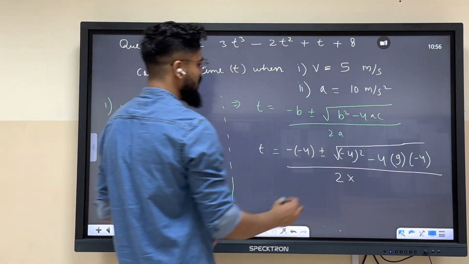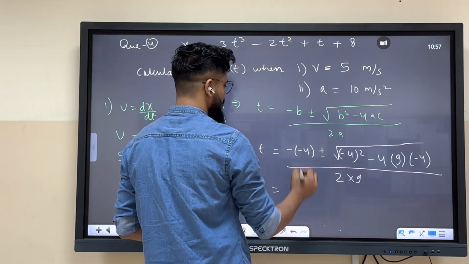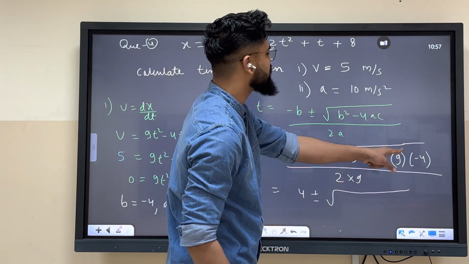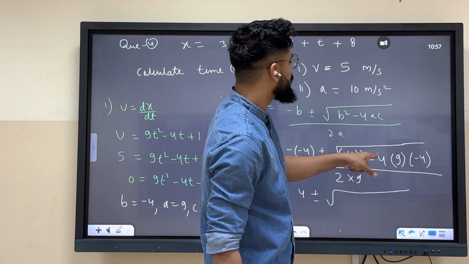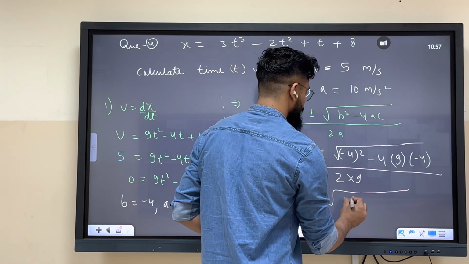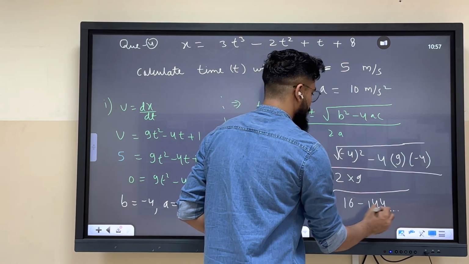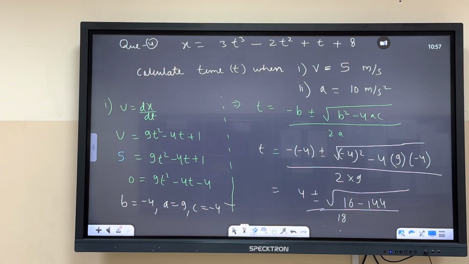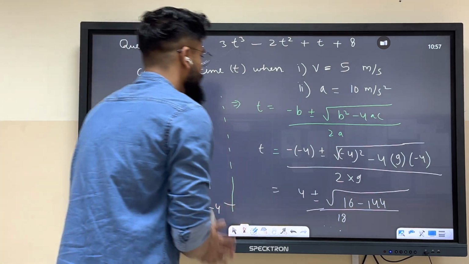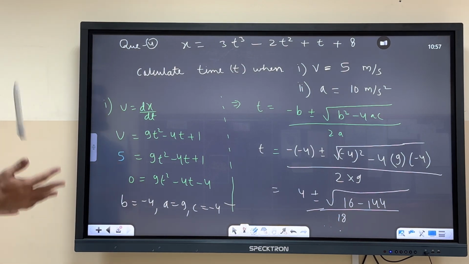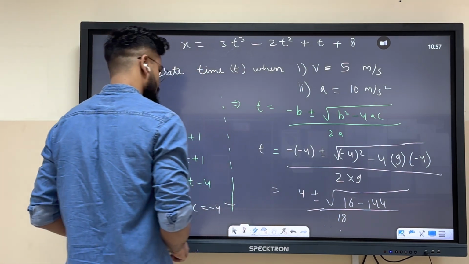Okay, a over here is 9. So 4 plus minus under root 16 minus 4 into 4 into 9, that is 144. So 16 minus 144 upon 18. 16 into 9 is 144. So under root 128.